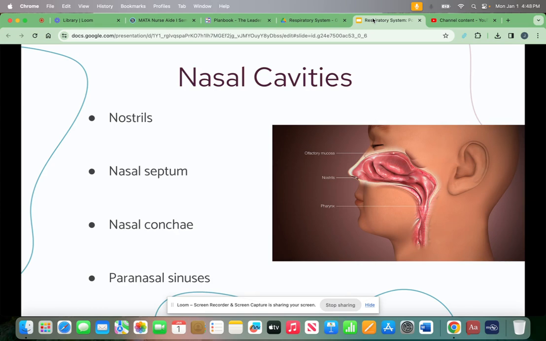Couple different parts of the nasal cavities. Air passes into the nose through its two openings, the nostrils, also called the nares. Coarse hairs in the nostrils prevent large particles from entering the nose. The nostrils open into two nasal cavities, which are separated by a partition, the nasal septum. The nasal septum and the walls of the nose consist of bone covered with a mucous membrane. Three bony projections, the nasal conchae, extend into the nasal cavities from the lateral walls of the nose. They increase the surface area over which air passes as it moves through the nose.